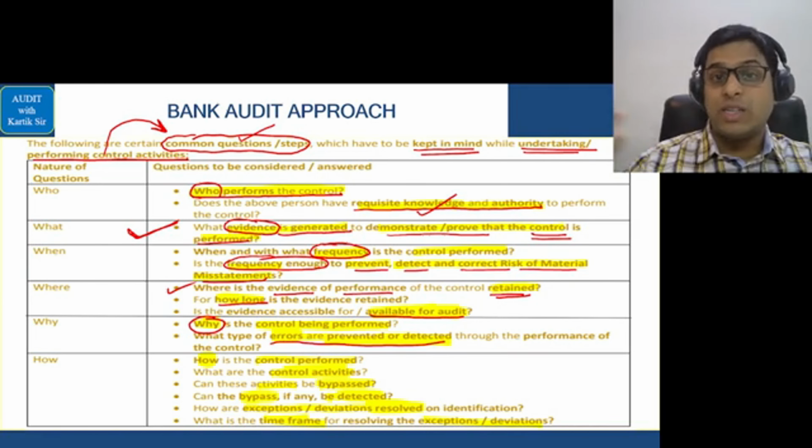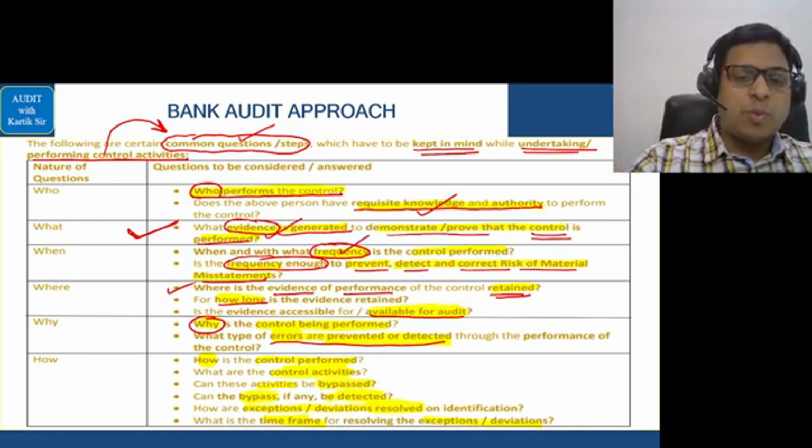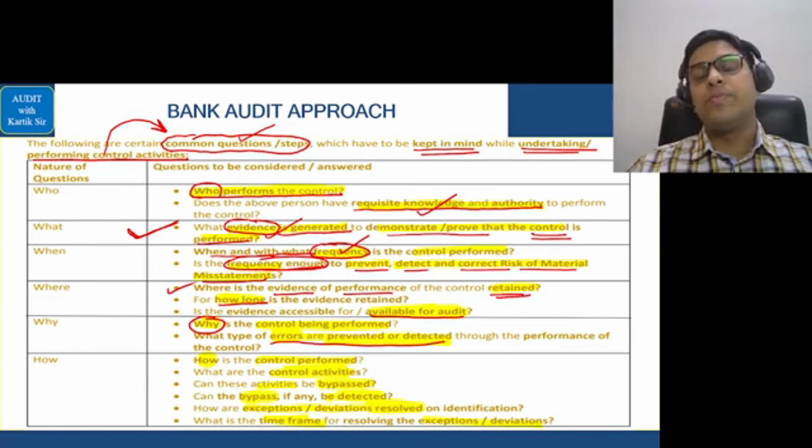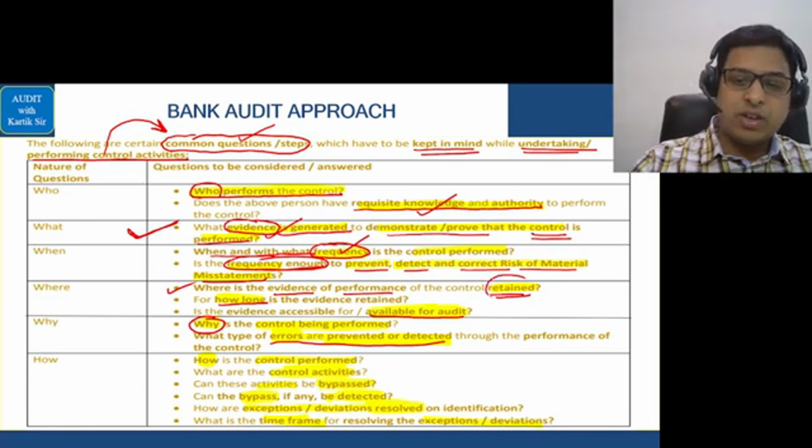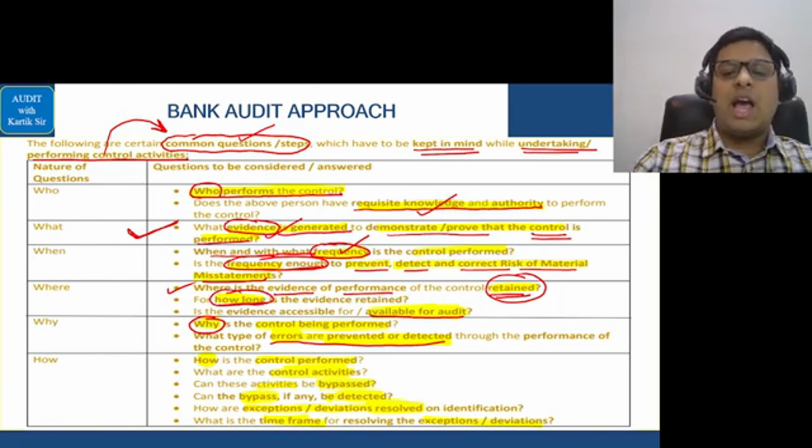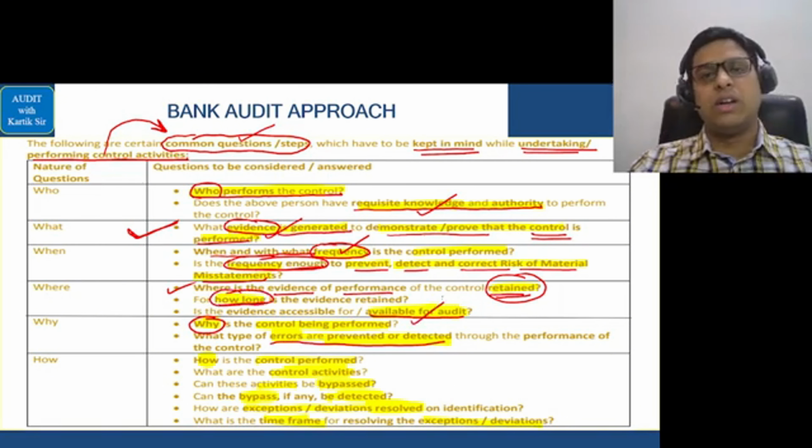Then he takes the print, so evidence is generated. Then after that you have 5 times he does that, so frequency. So the first point is when and with what frequency, and is the frequency enough. After that you have that person goes and first makes a file, then after that, he writes on the file, he has to maintain it for, let's say, 8 years, and then he puts a message to the auditor that it is available for auditing purpose.